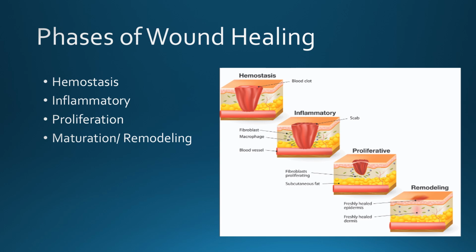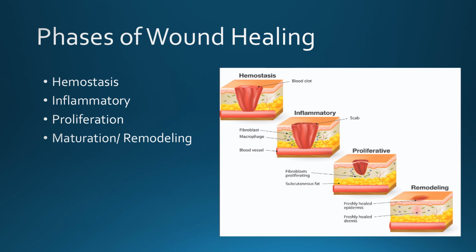There are 4 phases to wound healing: hemostasis, inflammatory, proliferation, and maturation. The hemostasis phase occurs immediately after the initial injury, and any involved blood vessel will constrict and blood clotting will begin. Exudate, which is fluids and cells that seep out of the blood vessels and into the tissues, will start to form and cause swelling and pain. This will also start to cause the area to get red and warm to the touch.